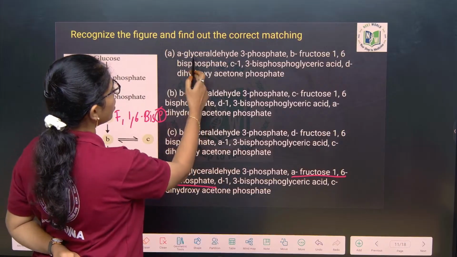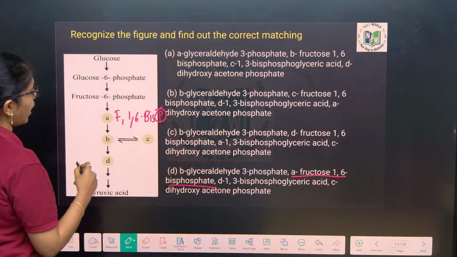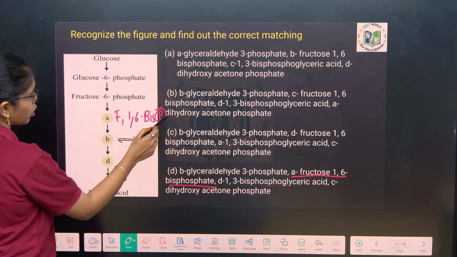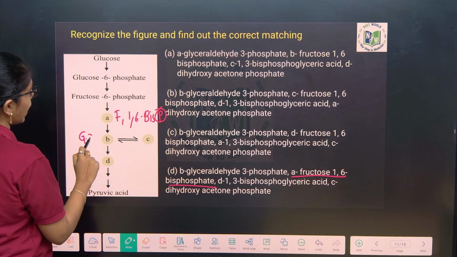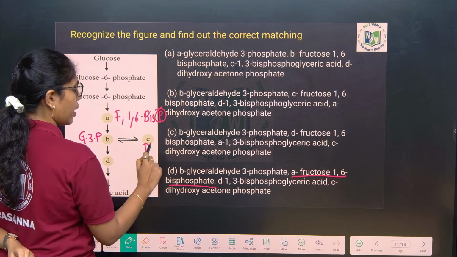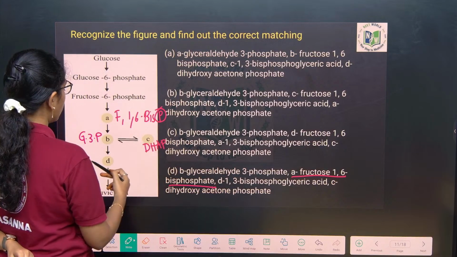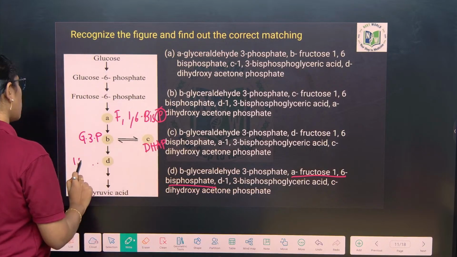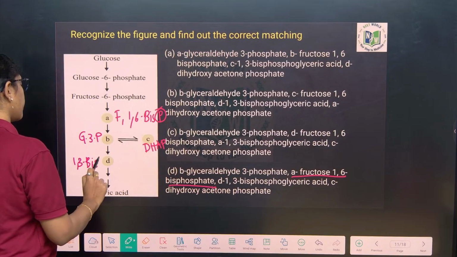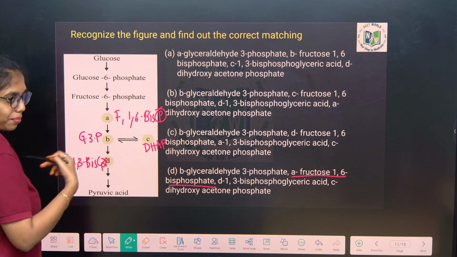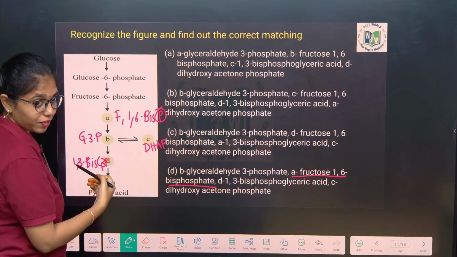Anywhere here, beta? No. Here only we can identify. And next, fructose 1,6-bisphosphate to glyceraldehyde 3-phosphate. Very good, DHAP. And this you see? 1,3-bisphosphoglyceric acid. One more question from my end, as I have explained you the previous question.